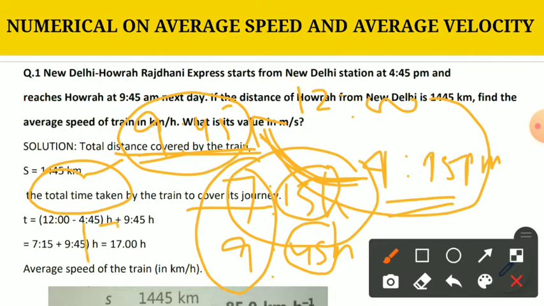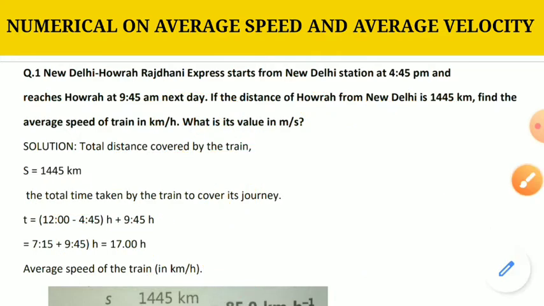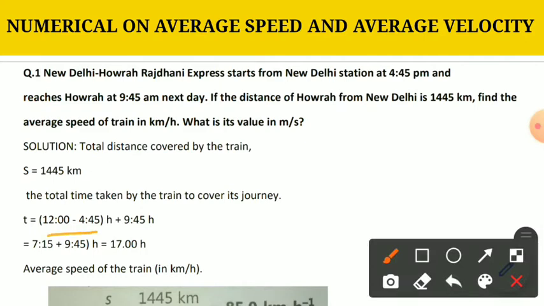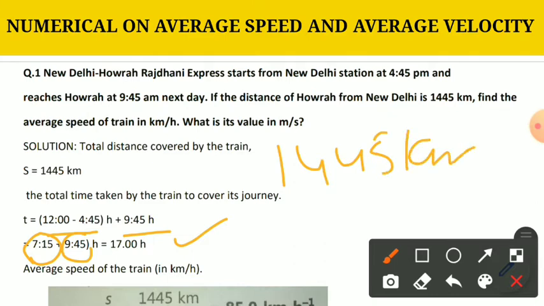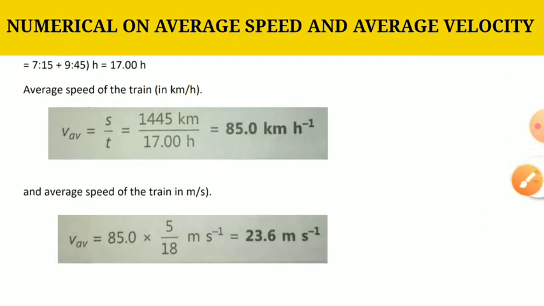16 plus 1 it will be 17 hour. So we can see here that 12 minus 4:45 plus 9:45 hour, because from 12 at night to 9:45 am it would have taken total 9 hour 45 minute. So 7:15 hour plus 9:45 hour will be equal to 17 hour. It means covering 1445 kilometer takes 17 hour.